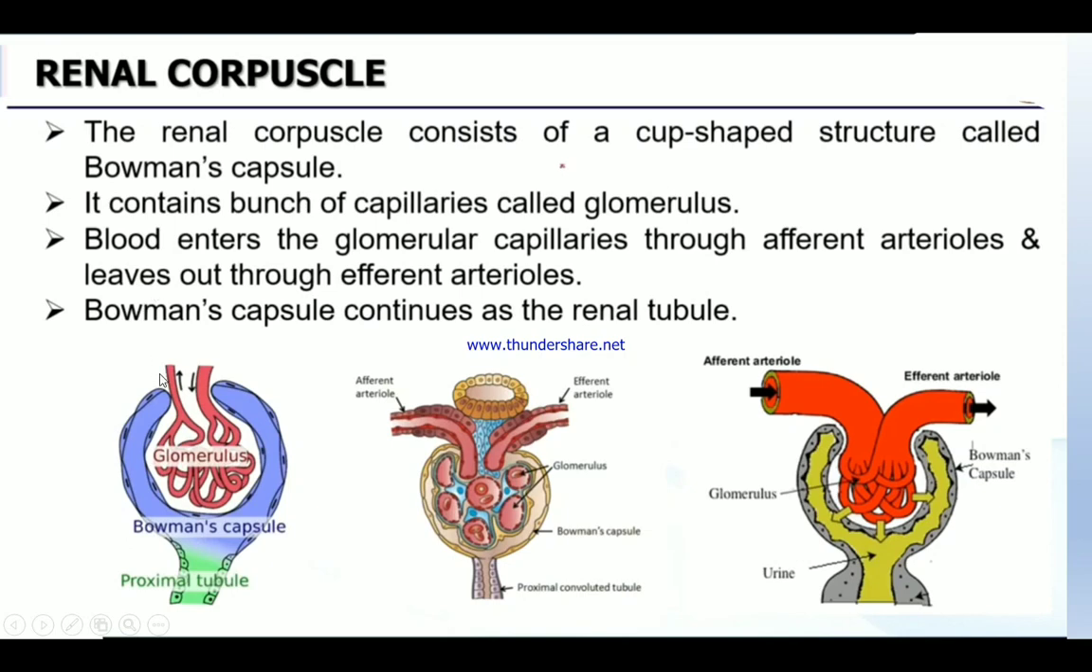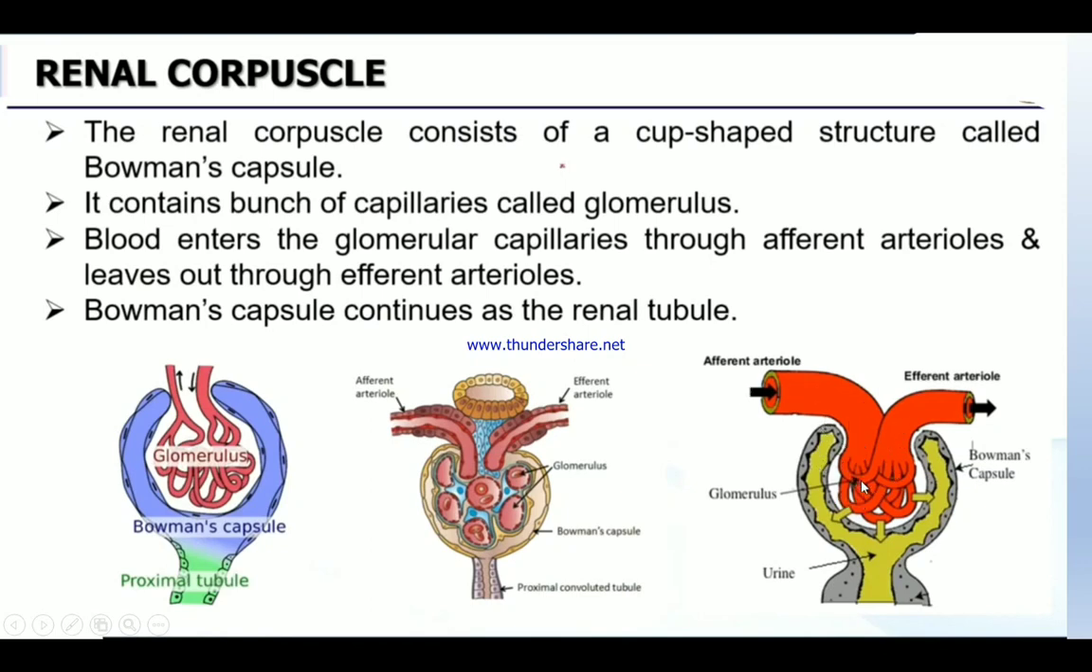The blood will enter the glomerulus. This bunch of capillaries is otherwise called the glomerulus. So the blood enters the glomerular capillaries through the afferent arteriole. This is the afferent arteriole, through which the blood comes inside. See here, it's given clearly. Here also you can see the afferent arteriole. Through the afferent arteriole only blood will come inside